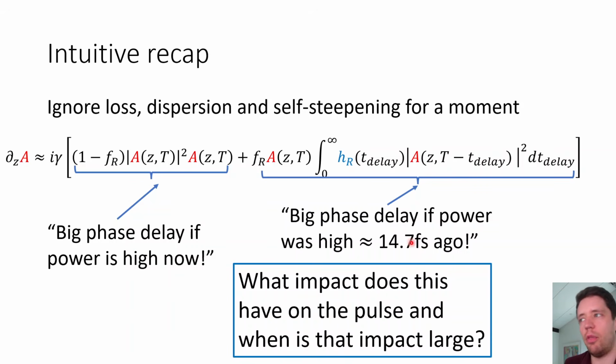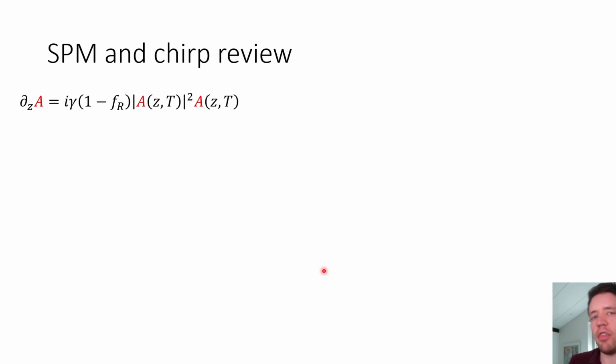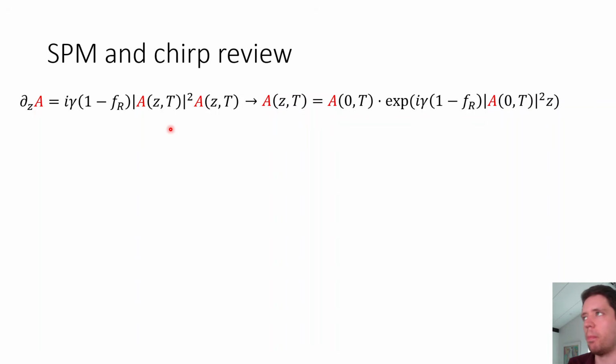So the question is, this effect here, what does it actually do to the pulse, and when is that impact going to be significant and large? To answer that, I think it's helpful to quickly review the impact of self-phase modulation on a pulse. So if we only look at the self-phase modulation term, we see that if we solve this equation, we find that the field at some further distance is just the initial field multiplied by a complex exponential that depends on the power envelope of the pulse.